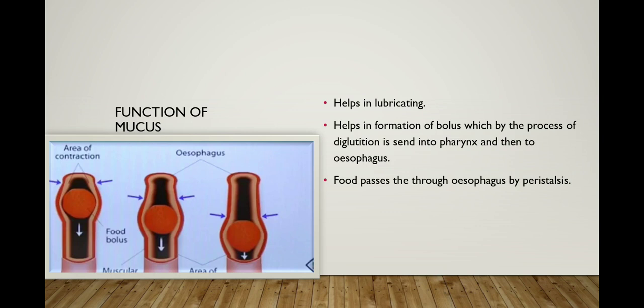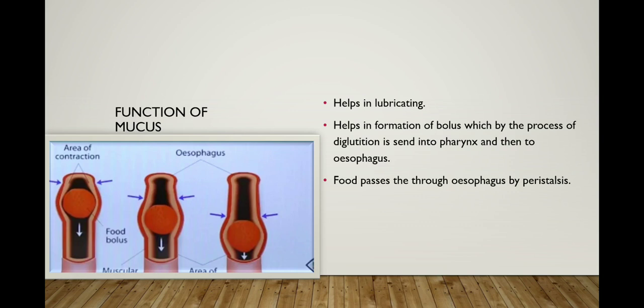So this is all about the mucus. It is one of the parts present in the buccal cavity, and its function is to provide lubrication and convert food into the bolus, which by deglutition is sent to the pharynx and then the esophagus.